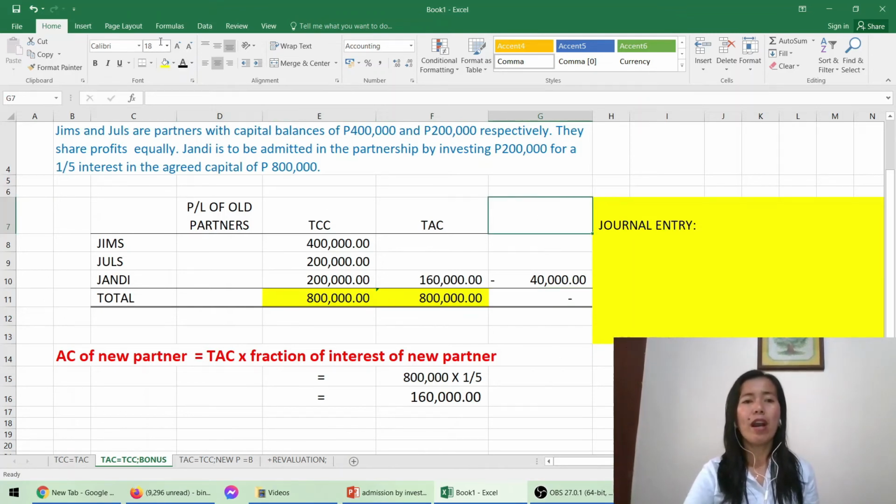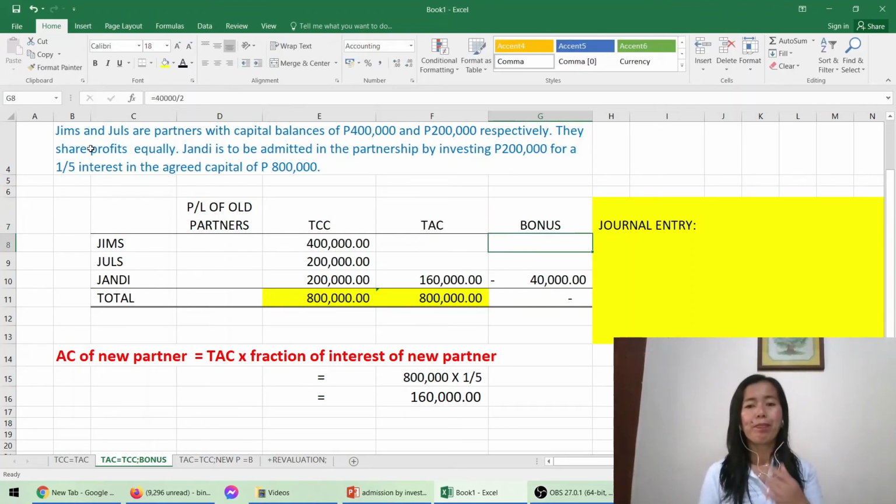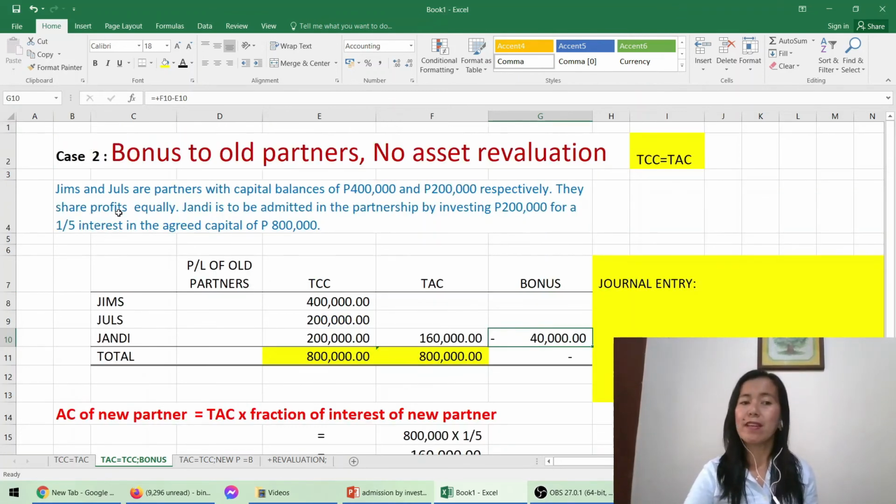So we have to term that one bonus. That 40,000 will be divided among the old partners based on their profit and loss ratios. Since they share profits equally, therefore, 40,000 divided by 2, that will give them 20,000 each.